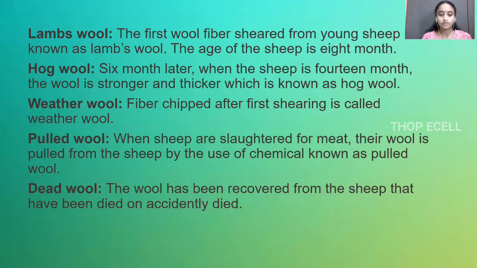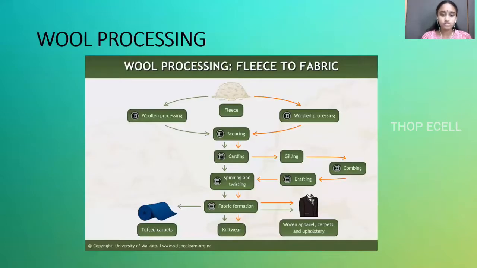Weather wool. The fiber clipped after the first shearing of the sheep is known as weather wool. Pulled wool. When sheep are slaughtered for meat and their wool is pulled from the sheep by the use of chemicals, it is known as pulled wool. Dead wool. Some sheep may have died due to accidents, so that wool is known as dead wool.